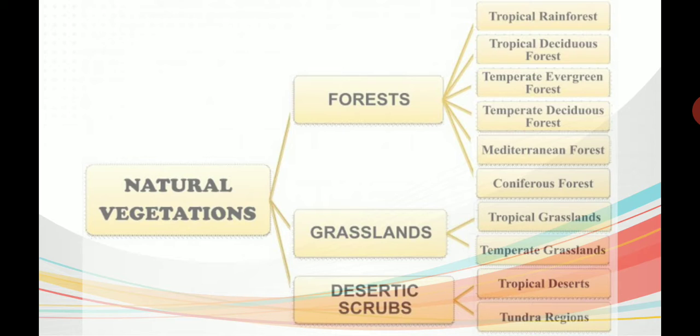Trees are used to make tables, chairs, beds, cots, etc., and the leaves in the forest areas are used for medicinal purposes. Paper and gum, everything will be found in the forest areas, right? And the soil condition of these areas will be very fertile.